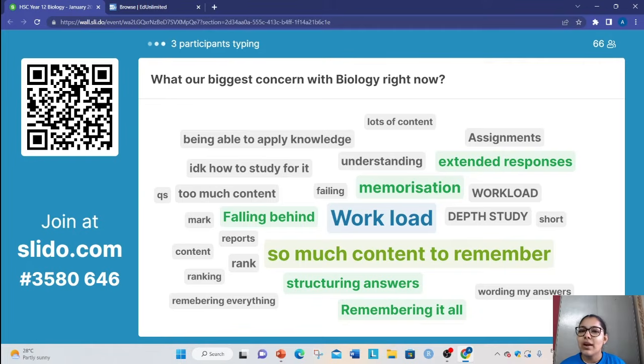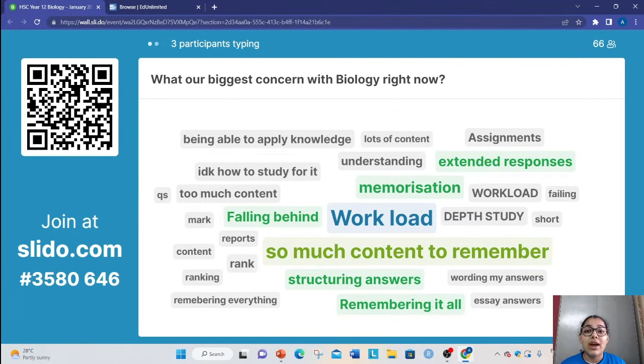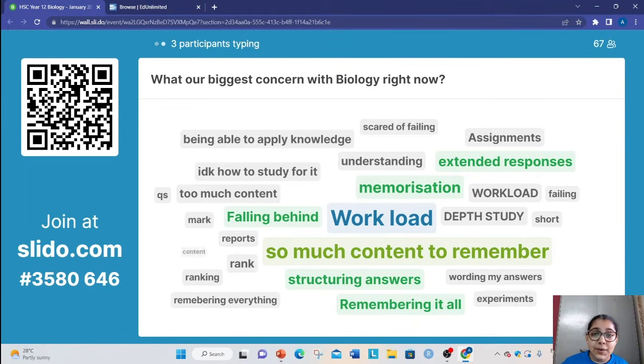So 50% of your grade is dependent on how you perform in the HSC. Even if you feel that term 1 assignment didn't go as well as you wanted, that's okay, because you've got 3 more assignments to go, including trials for the school assignment, and then you've got 50% locked away in a treasure chest for you to work towards. So it's looking quite optimistic from here. I want you to think of it that way and think there's a lot that I can do right now.